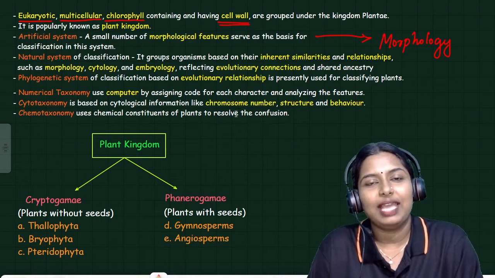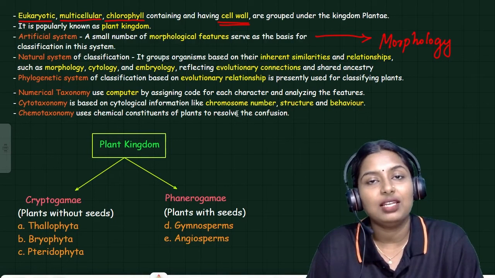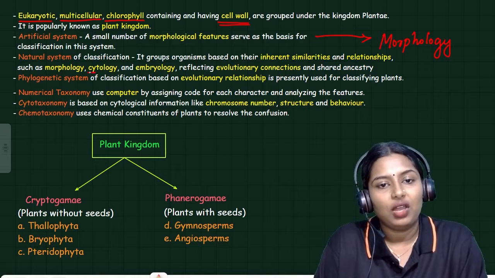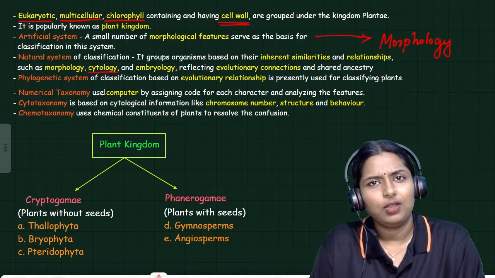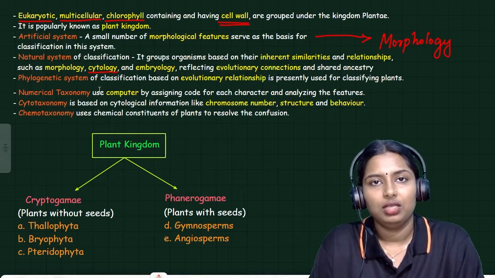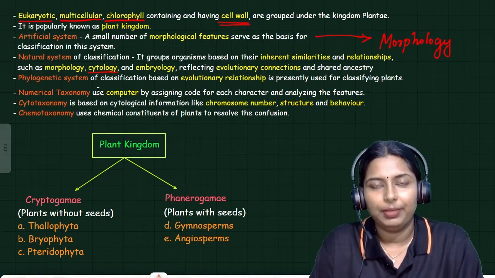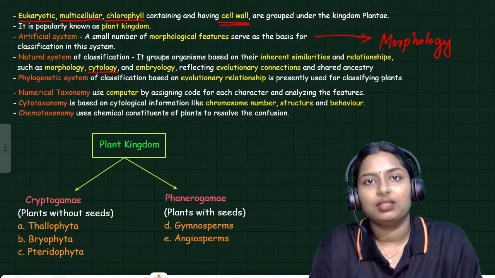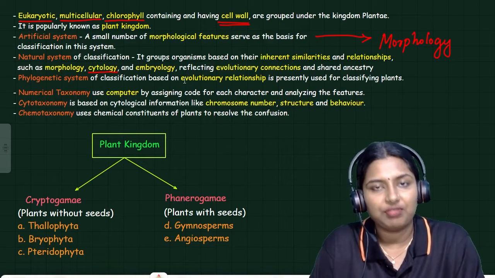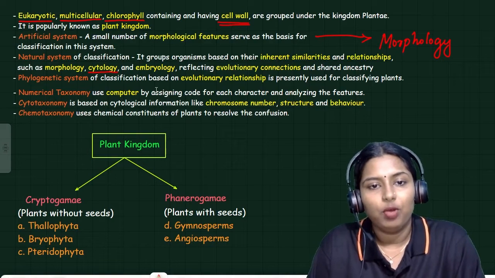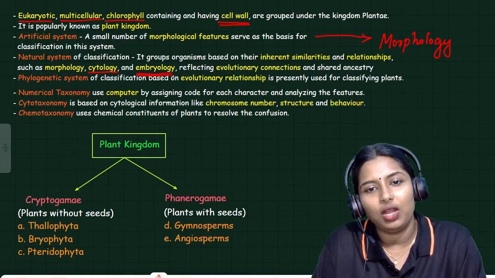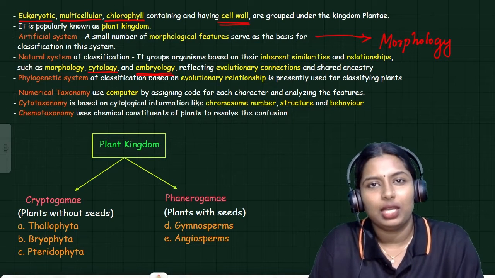The second one is the natural system of classification. Here, other than morphology, we are considering cytology. What is cytology? The science which deals with chromosome number, cell type, etc. is called cytology. So in the natural system of classification, we are considering morphology, cytology, embryology, and some evolutionary connections also.